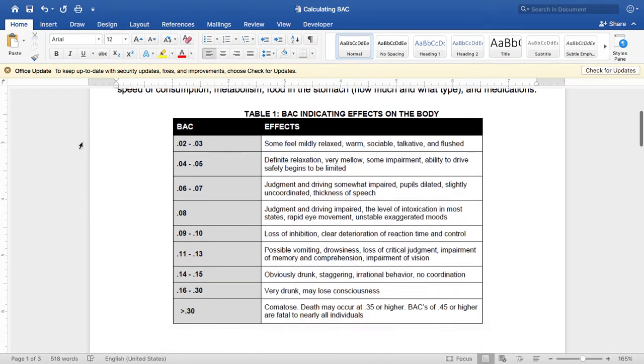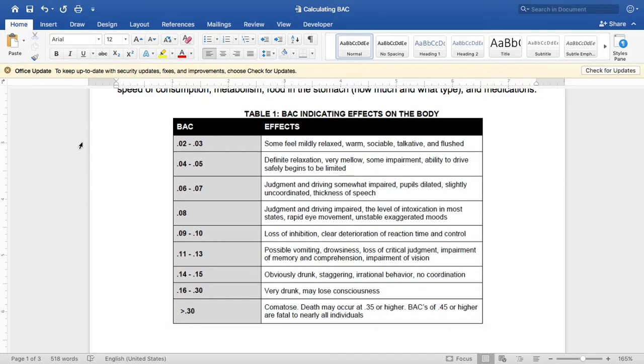So you all saw in the notes that different blood alcohol concentration levels have different effects on the body. At a BAC of 0.02 to 0.05, you have some relaxation going on, some impairment is starting to begin, the ability to drive becomes limited.